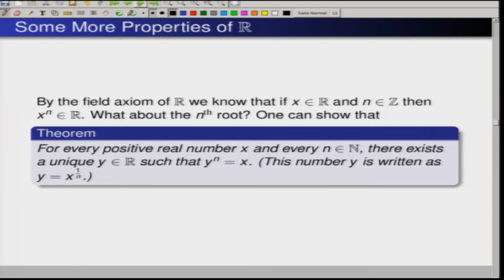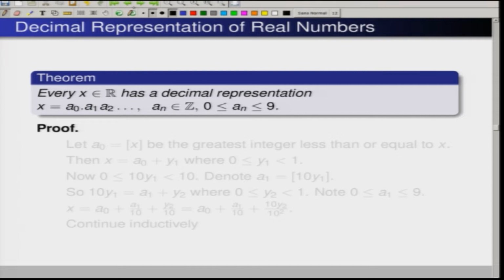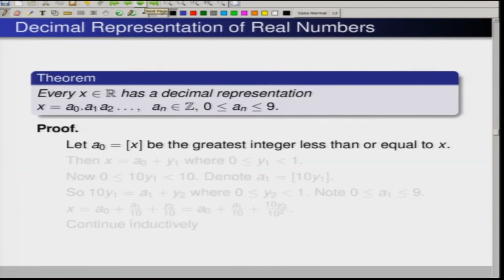Okay. So, now with all this whatever we have told, what is a real number? Every real number is going to have a decimal representation. This we are going to prove by using the axiom with which we had defined the real numbers, the least upper bound property. So, now I take a real number x. I take the greatest integer of x, that is less than or equal to x.